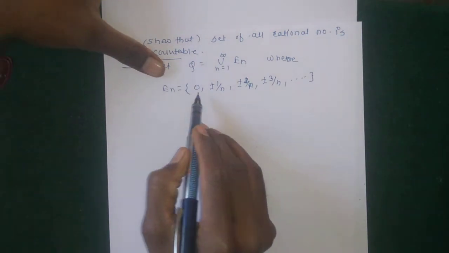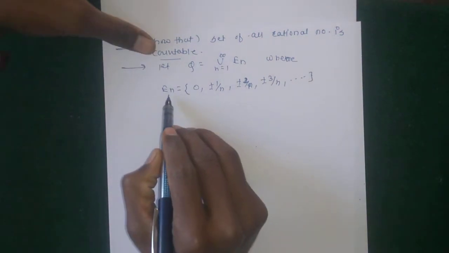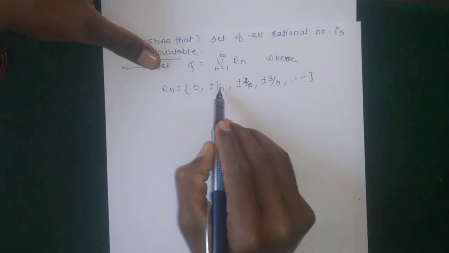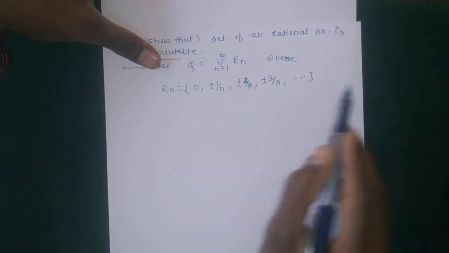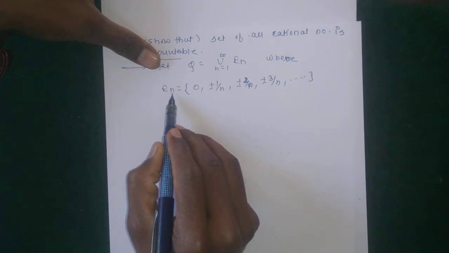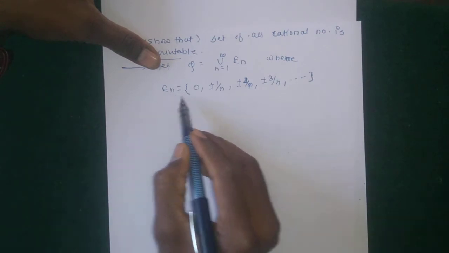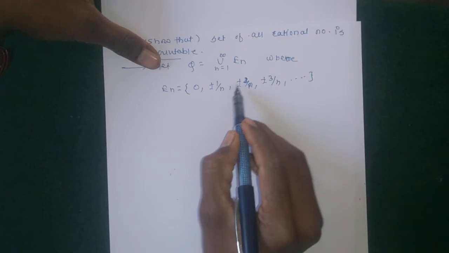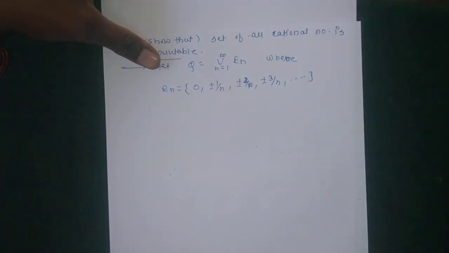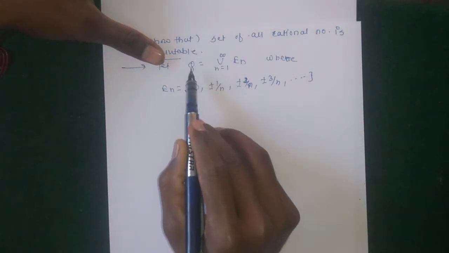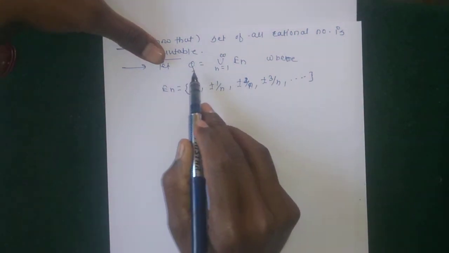So En contains elements of the form 0. Suppose E1 is the set of the form plus minus 1 by 1, plus minus 2 by 1, and so on. Then for n equal to 2, 0, plus minus 1 by 2, plus minus 2 by 2, plus minus 3 by 2 and so on. Continuing in this way, we get an infinite number of sets, and their union is equal to Q, the rational numbers.